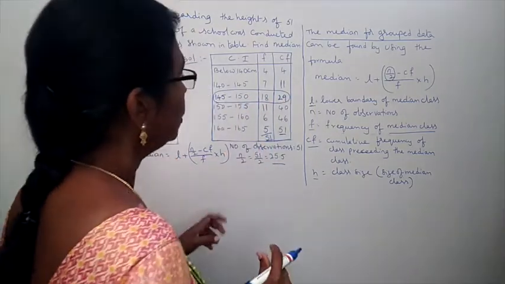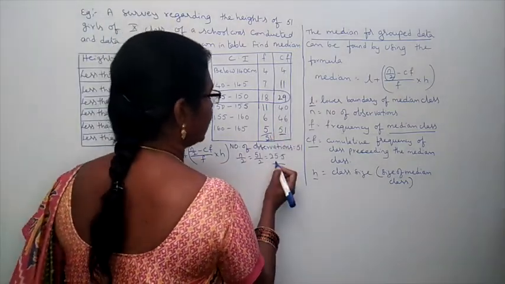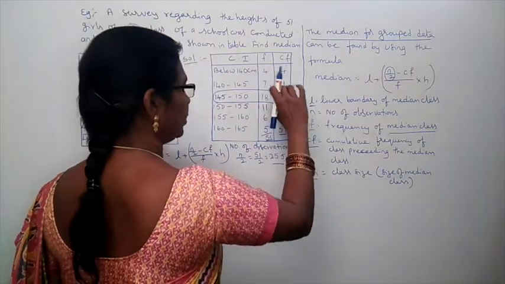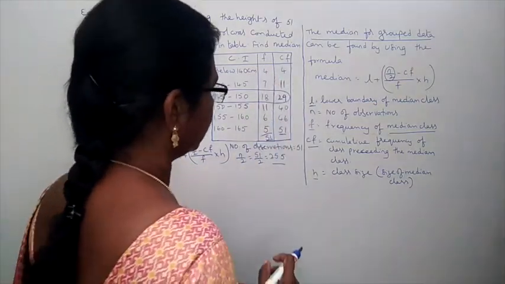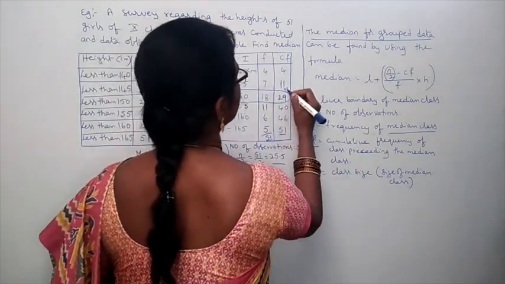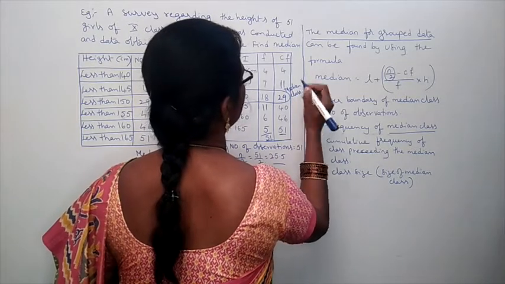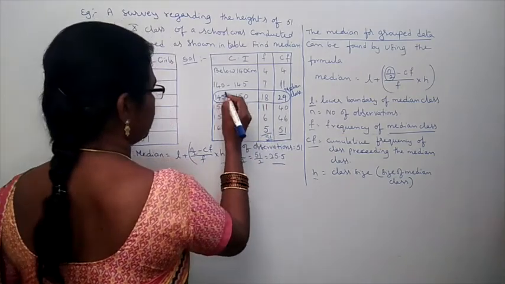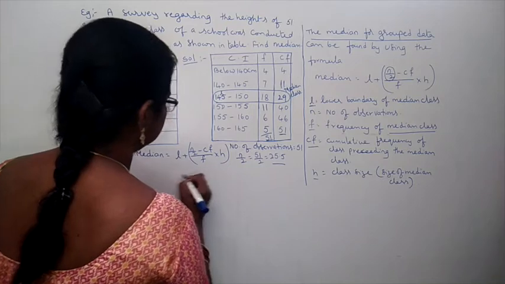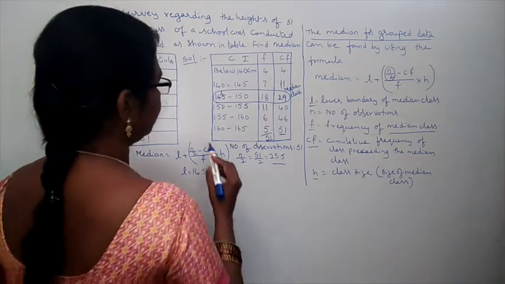You have to check in cumulative frequency column near to N by 2. What is the N by 2 value? 25.5. Then we have to check in cumulative frequency if it is there or not. It is not there. Then near number 29. Then that becomes the median class. Now, median class lower boundary, what is that? 145. L is equal to 145.